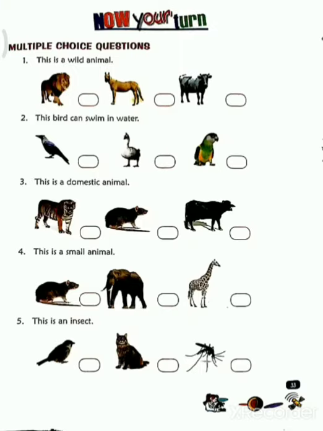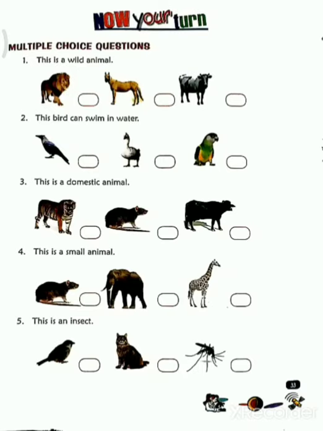So in the previous videos, we read about the animals around us and the types of animals. We also read about the birds, insects and what their baby is called. So we have already read about all that. So in this video we are going to discuss the exercise of that chapter only. So let's start. The first question is multiple choice questions. You have to choose the correct answer.